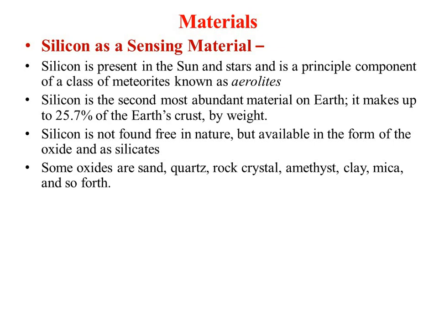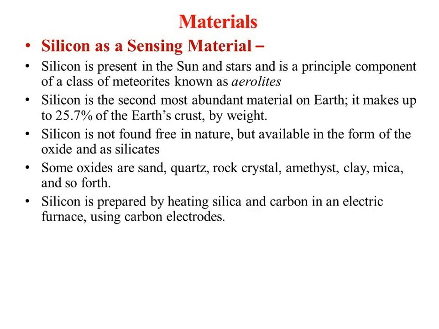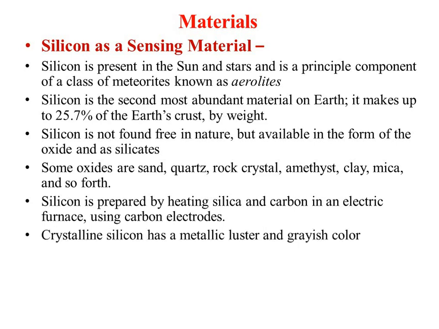Some of these oxides are sand, quartz, rock crystals, clay and mica. These oxides are freely available in the environment, and silicon is prepared by heating the silica and carbon in an electric furnace using carbon electrodes, and we can extract the pure silicon in the form of a rod.